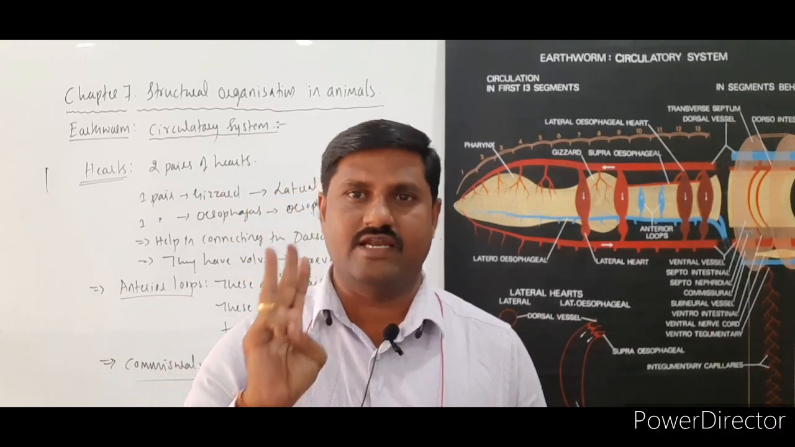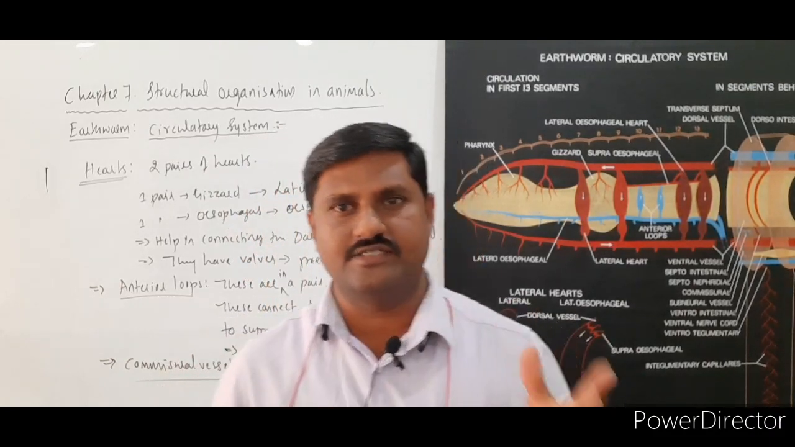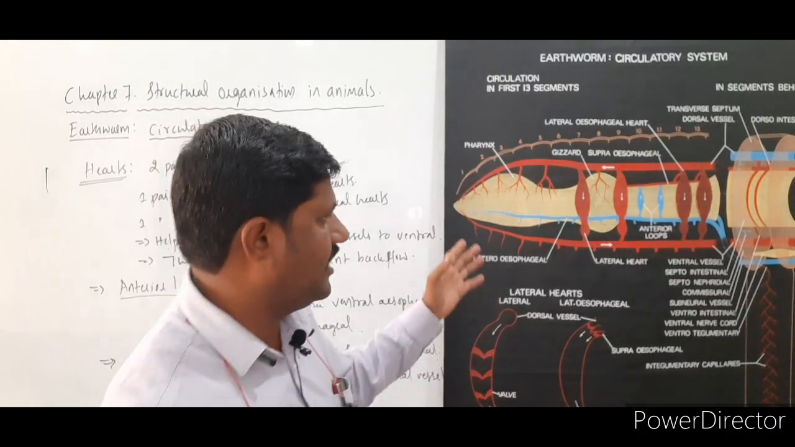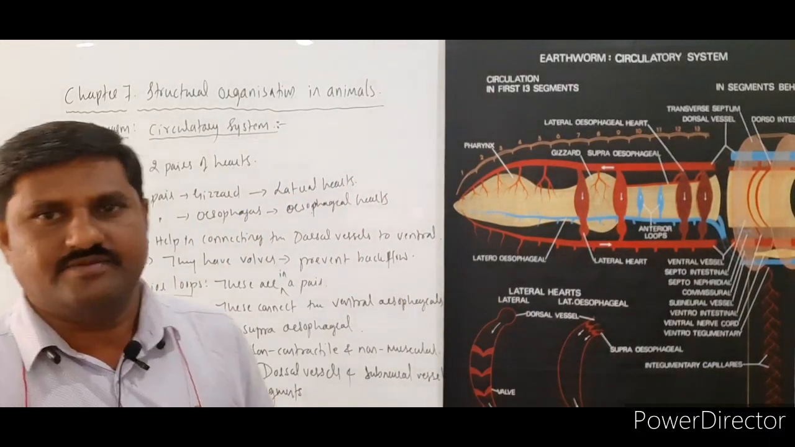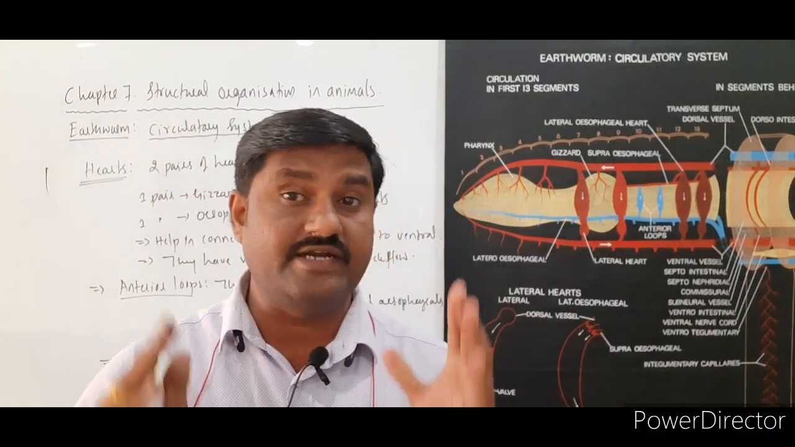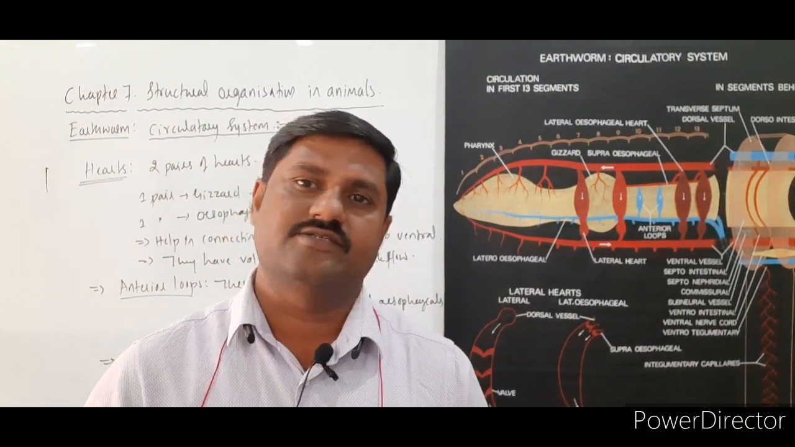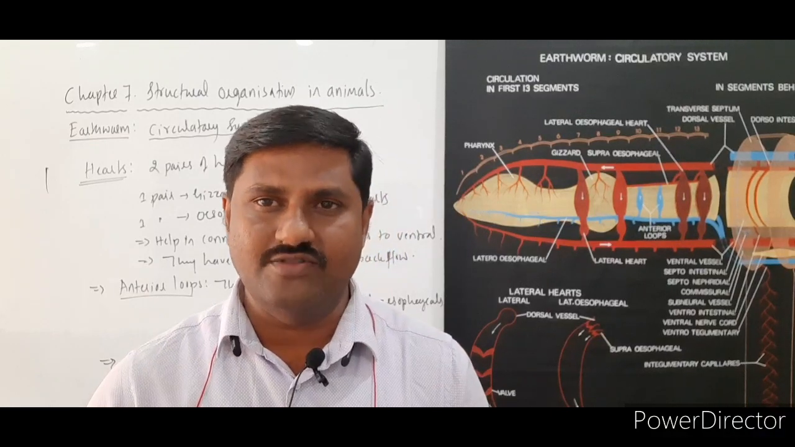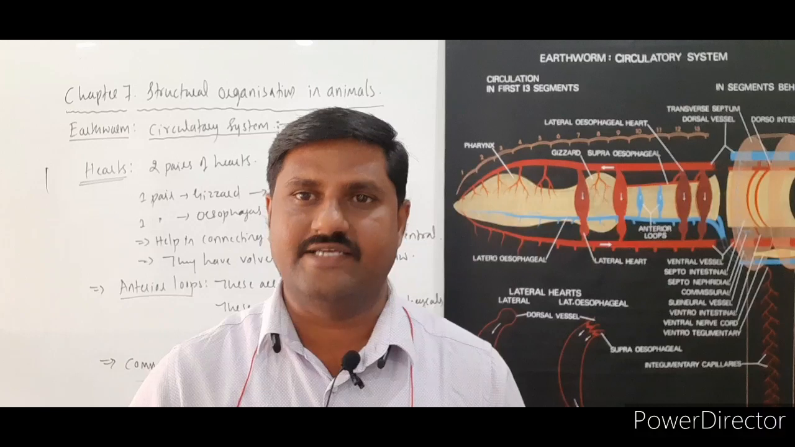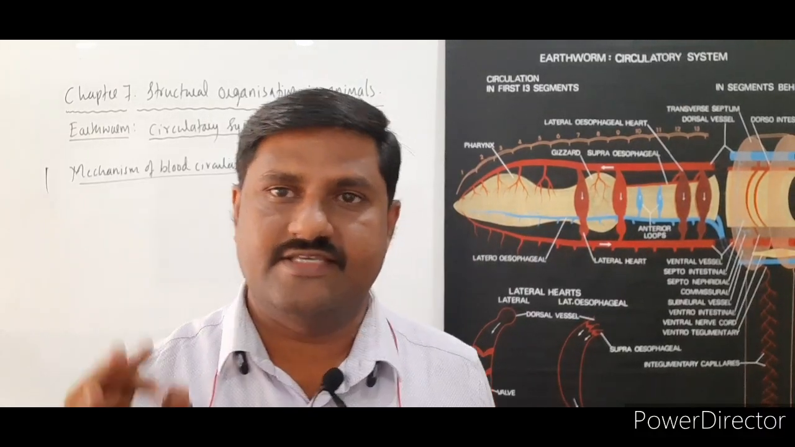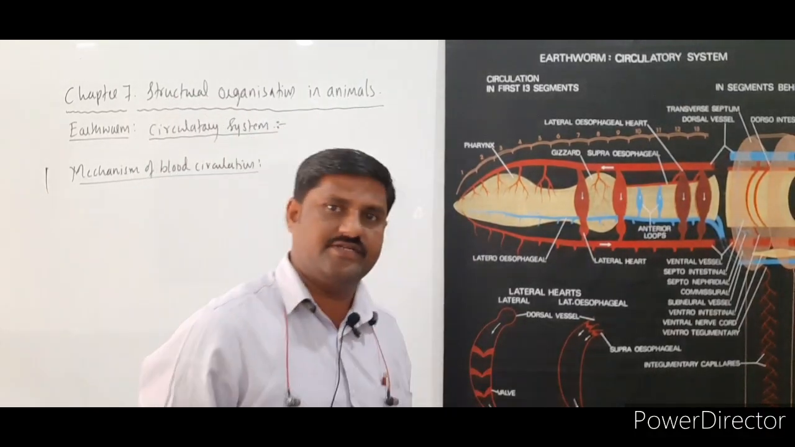In longitudinal there are three kinds. In transverse, hearts are there, anterior lobes are there, and one more point is commissural vessels. So this is all about the circulatory system of earthworms and the mechanism of circulation that occurs in earthworm. Let us see now the mechanism of blood circulation in earthworm.